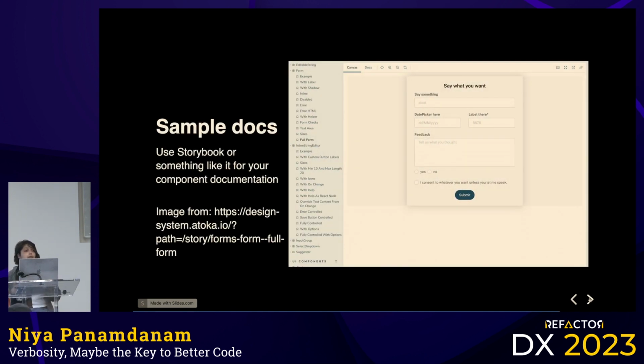Sample of the docs. So at Healthy, we use Storybook. You can use something like Storybook if you like as well. Because we use TypeScript, Storybook is really cool about spitting out all the props for that component along with the docs. And it does it automatically, which is beautiful. Other additional bonuses of Storybook is you can add comments, which will show up as docs in your little view here, basically.